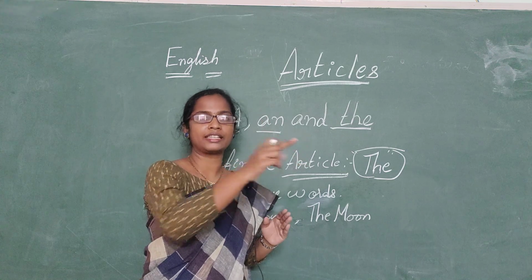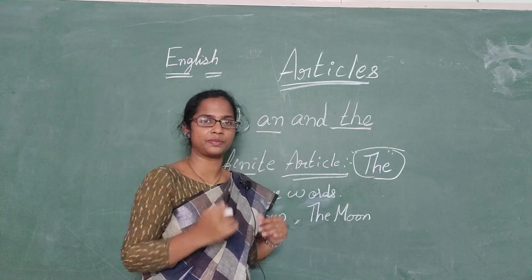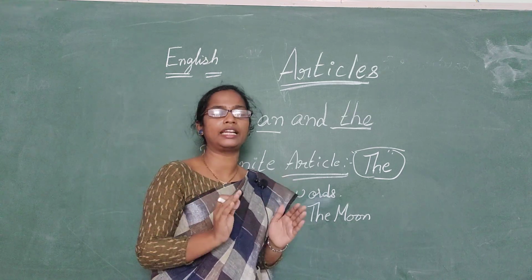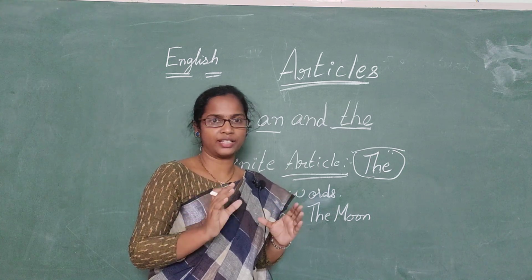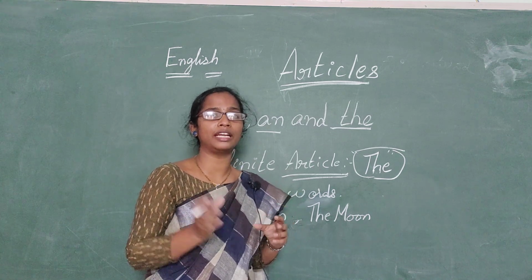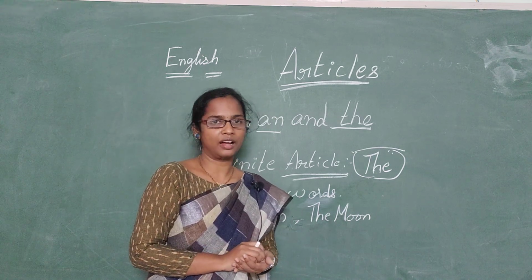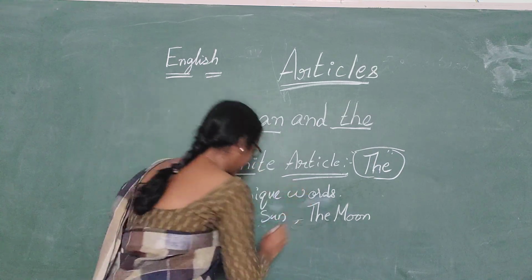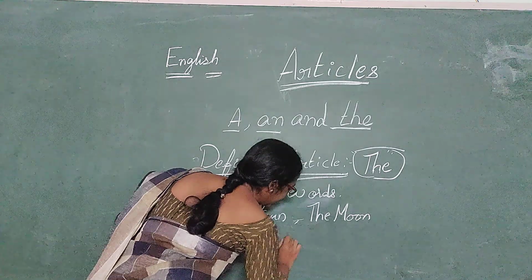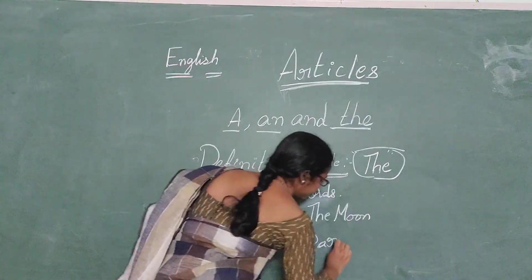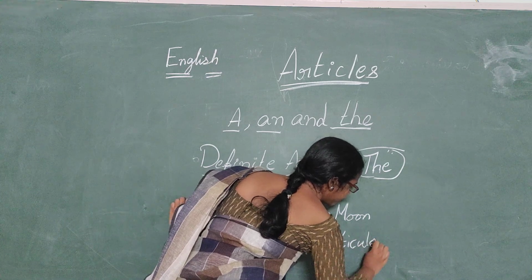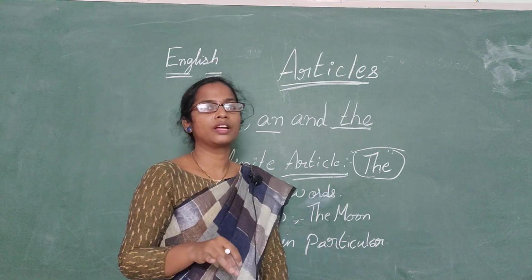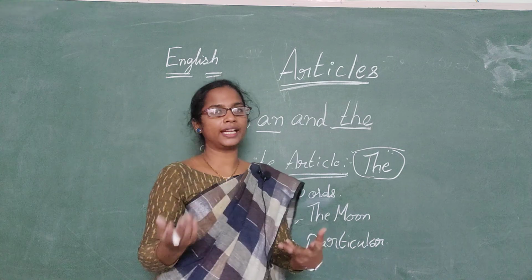The girl in red dress is my friend. So here we are talking only about the girl in red dress, particularly about the girl in red dress. Got it, children? When we talk about someone in particular, we use "the". So where do we use "the"? When we talk about a person in particular. So specific. When we specify something or someone, we use "the".